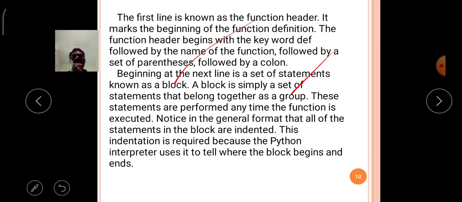These statements are performed anytime the function is executed. Notice in the general format that all of the statements in the block are indented. This indentation is required because the Python interpreter uses it to tell where the block begins and ends. So what is the meaning of this definition?